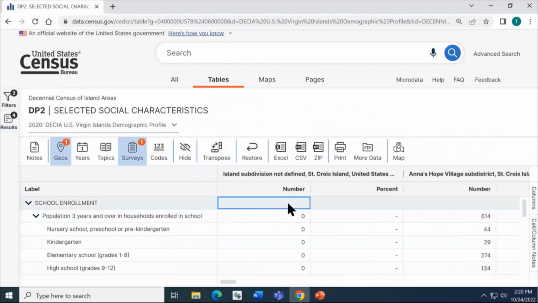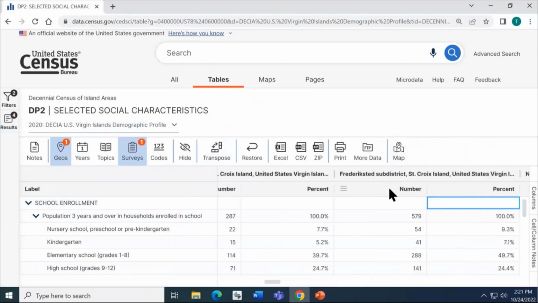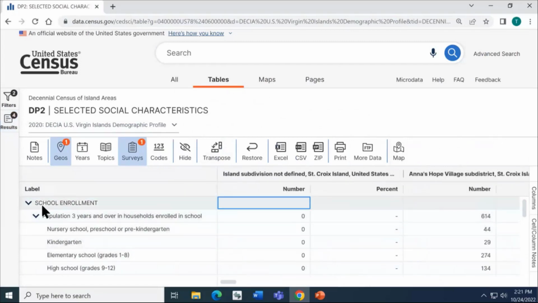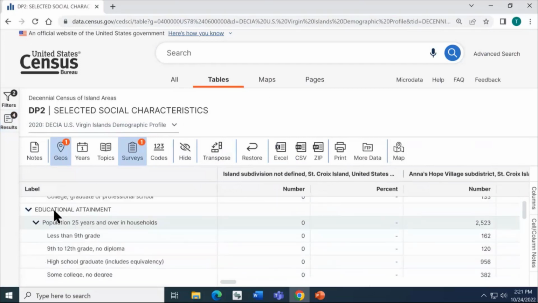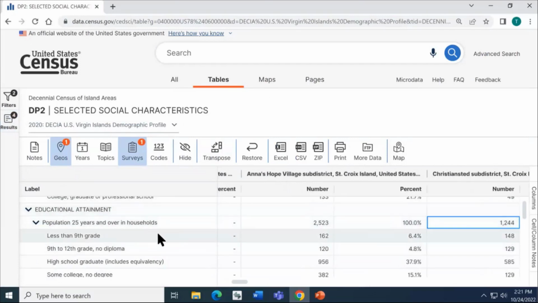Notice our columns have more than one geography. So as you scroll to the right of the table, you're getting data for all of the subdistricts in the U.S. Virgin Islands. On the left-hand side, we can see the first topic for this table is school enrollment, and we scroll down a bit and see the educational attainment data. So let's take a look at some of this data and make sense of what we're seeing on screen.